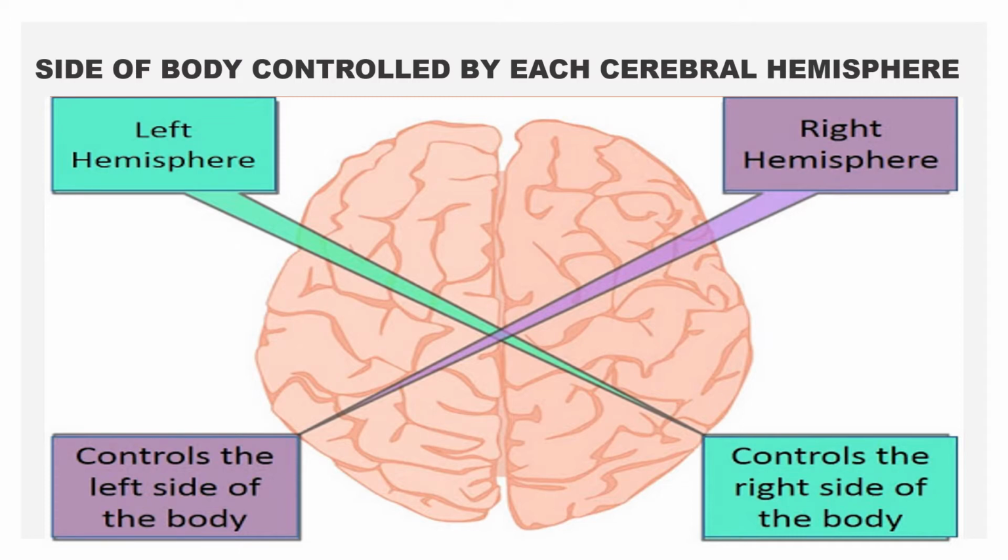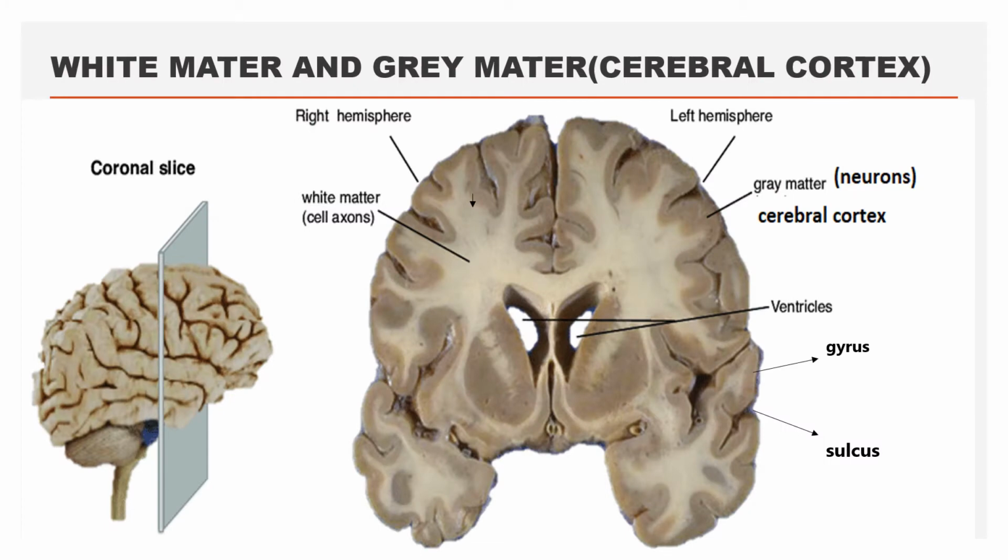In 10 to 15% of the population of the world the right cerebral hemisphere is dominating, and such people are left-handed.